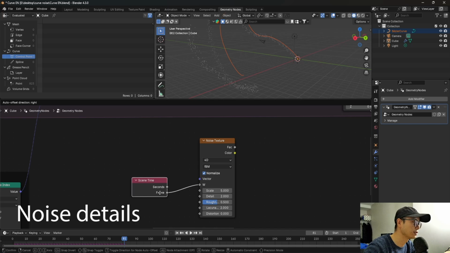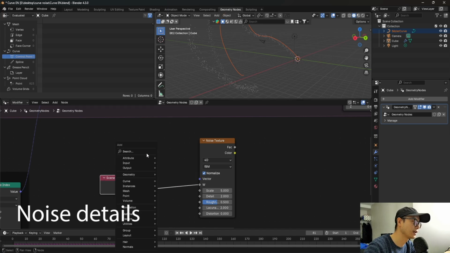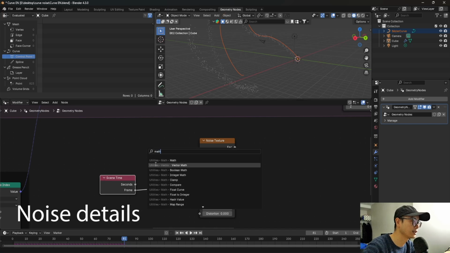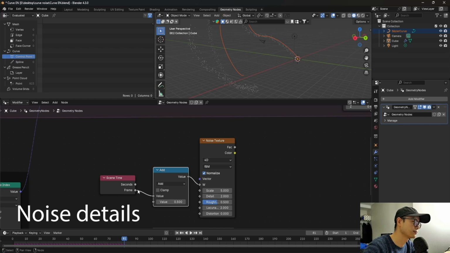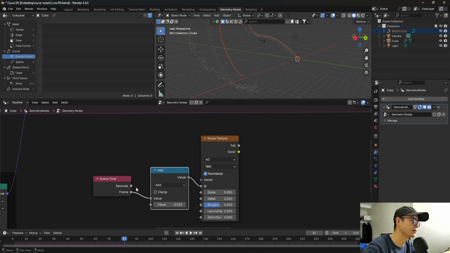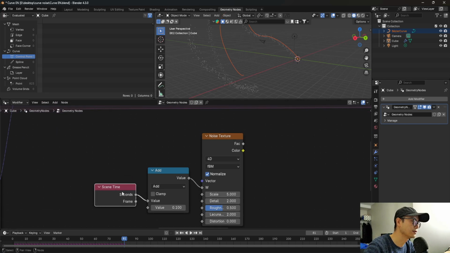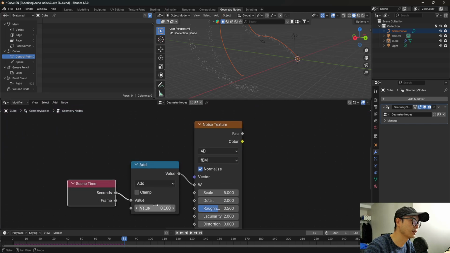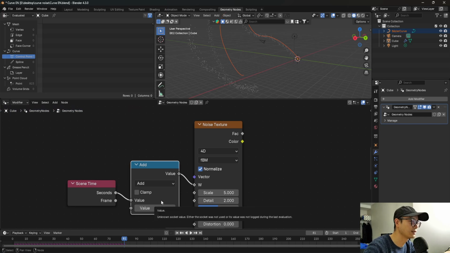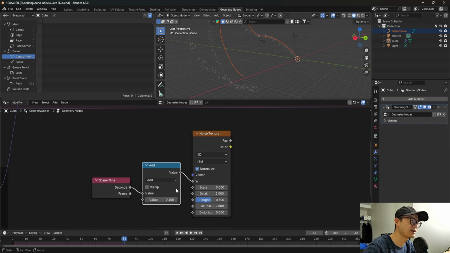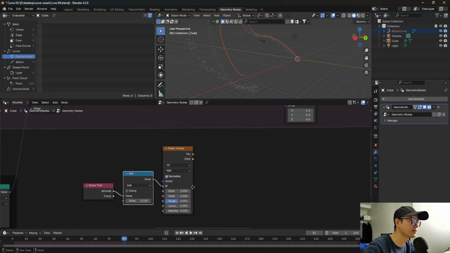So we will need to connect same time, and maybe you will need a math node here to change the speed. Like maybe connect to seconds. I think it is better because it's much more smooth, and this changes like the time changes.